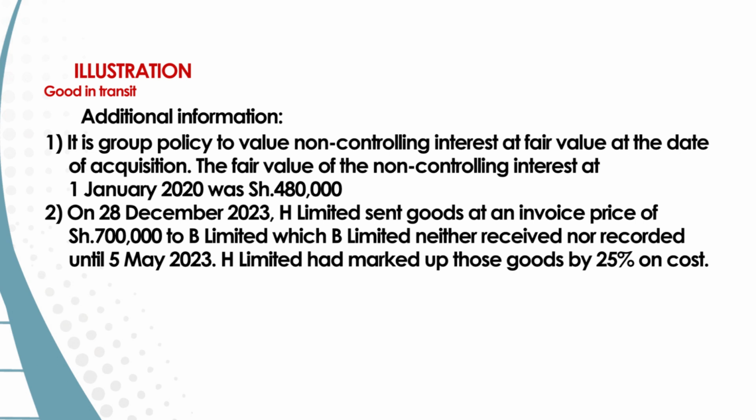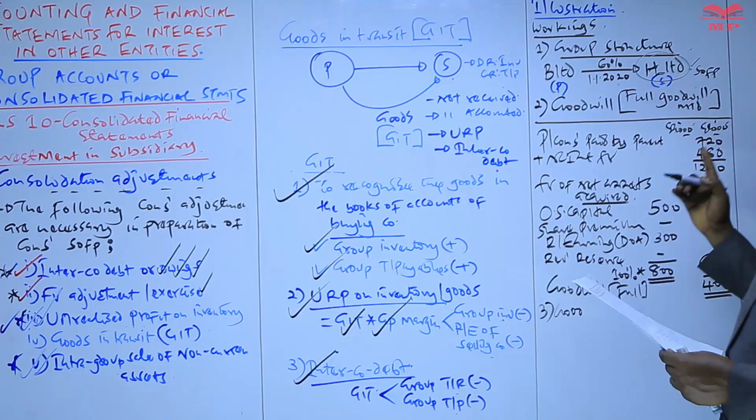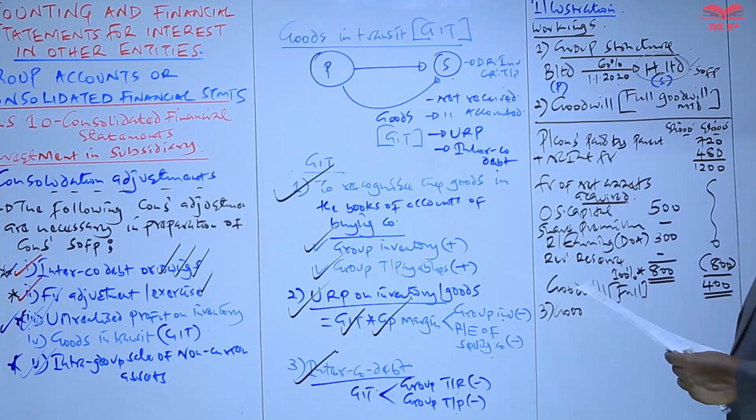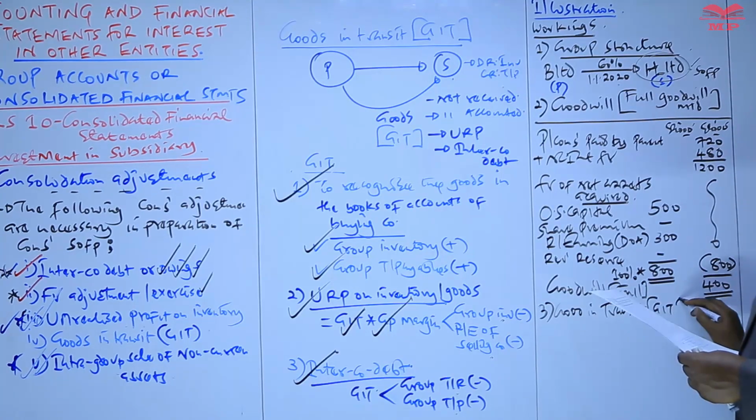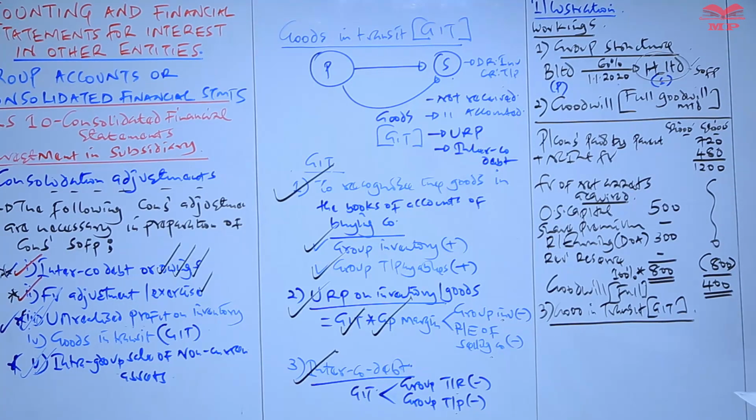2 or 3 days to the end of the year, we are told that H Limited, which is now the subsidiary, sent some goods at an invoice price of 700,000 now to B Limited, which B Limited had neither received nor recorded until 5th January 2024. So those particular goods which were sent by the subsidiary, not yet received and recorded by the buying company, that is B, we refer to them as goods in transit.